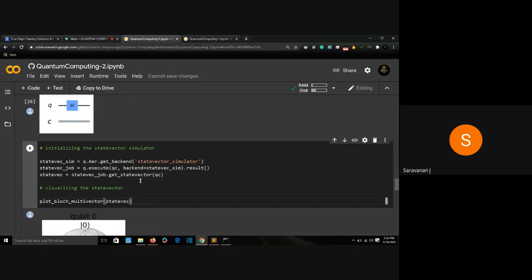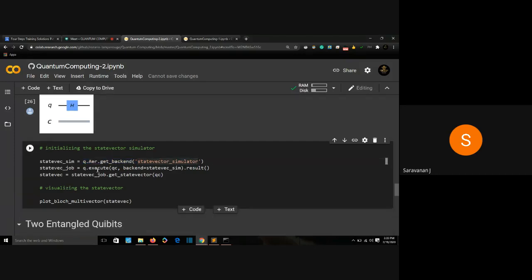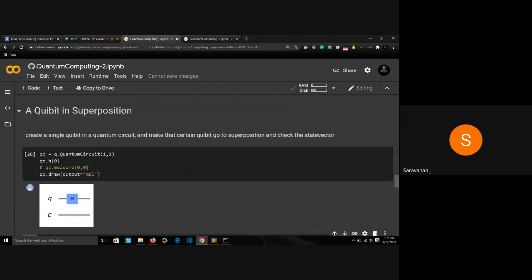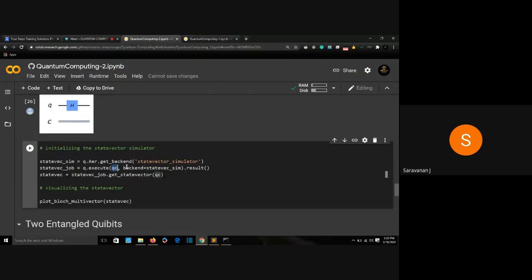Now I'm initializing a state vector. So how do I initialize it? As you already know: state vector simulator, Aer dot get_backend, statevector_simulator, statevector job, execute, QC, the circuit you are going to pass. In the previous one we said circuit, and here I have defined it as QC, that's why I'm saying QC here. Then the backend is the state vector simulator, and I'm getting the result. Then I'm getting the state vector from the result, saying statevector job dot get_statevector from the result. Then I'm going to plot my particular state vector.